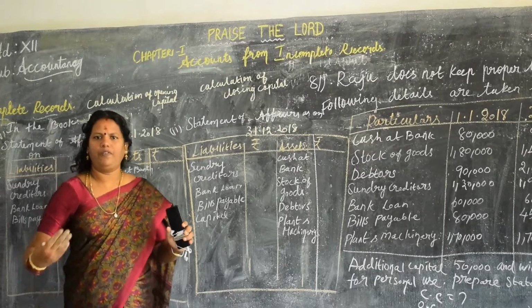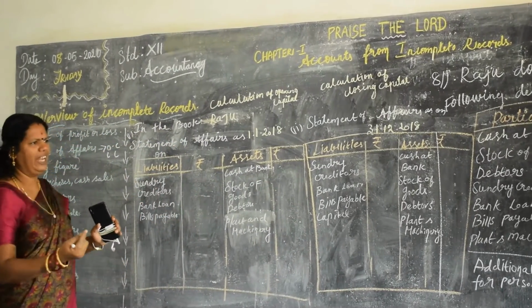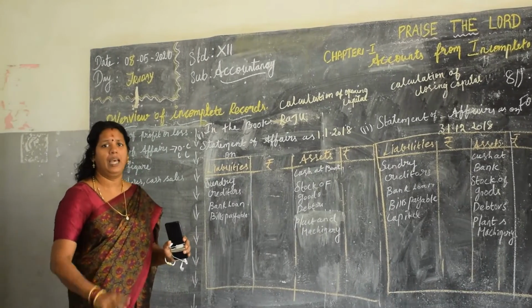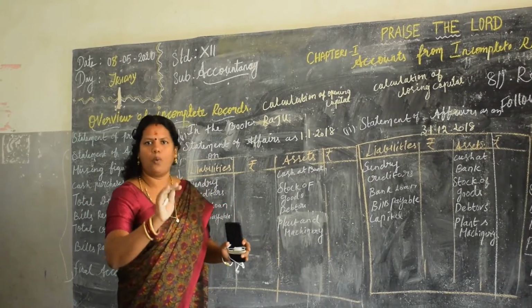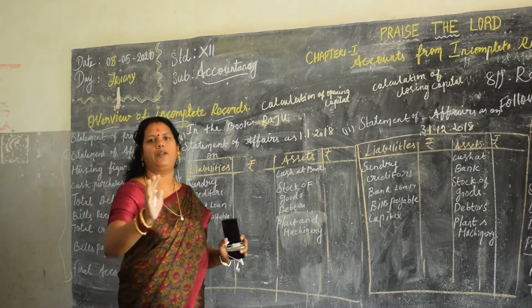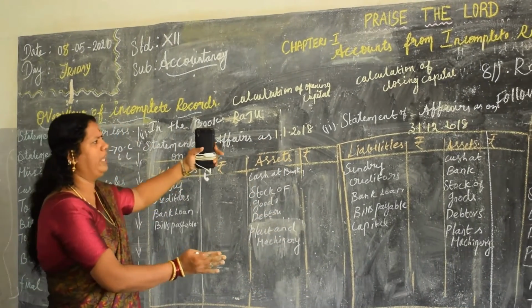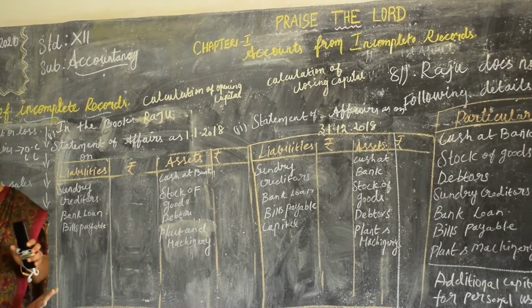Till now, in the previous sums, we found only one statement of affairs, because only one item would be missing, whether opening or closing. But in this sum, both capitals are missing. So we are going to work out a separate statement of affairs for the opening capital and another for the closing capital. Don't confuse yourself.